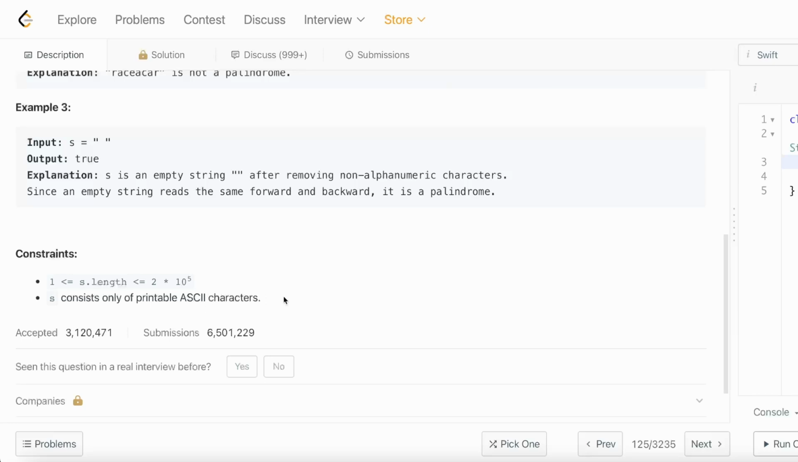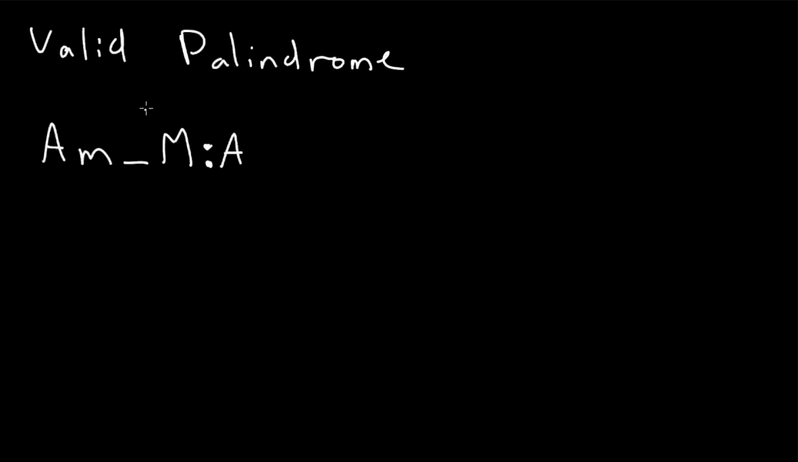All right, so let's look at how we might solve this problem. Let's say we're given this string here. We have capital A, lowercase m, a space that I'm representing with an underscore, capital M, colon, A. The first thing we need to do is sanitize this data, and figure out how we might get it into a form that we can work with to determine if it's a palindrome.